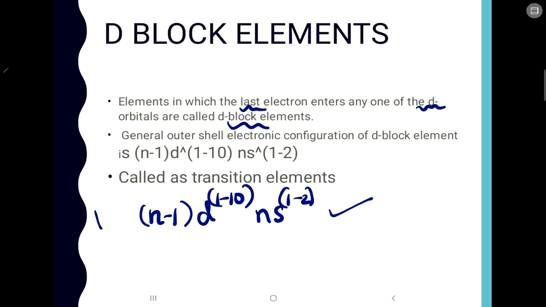This is also important because they may ask you in the exam what the general outer configuration is. One more important thing about d block elements is that they are also known as transition elements. Like I told you at the start, the elements from group 3 to group 12 are called transition elements. Those elements belong to the d block. That is also one important thing here.